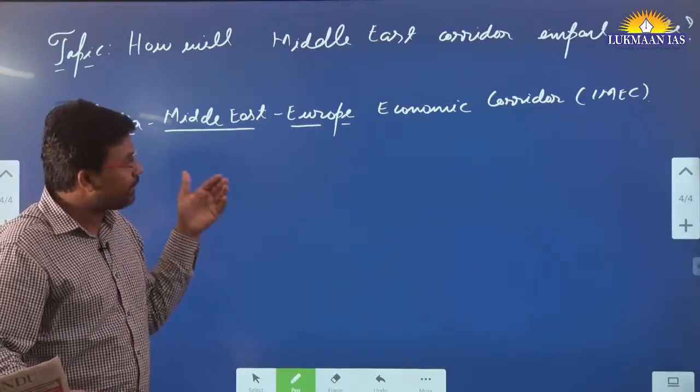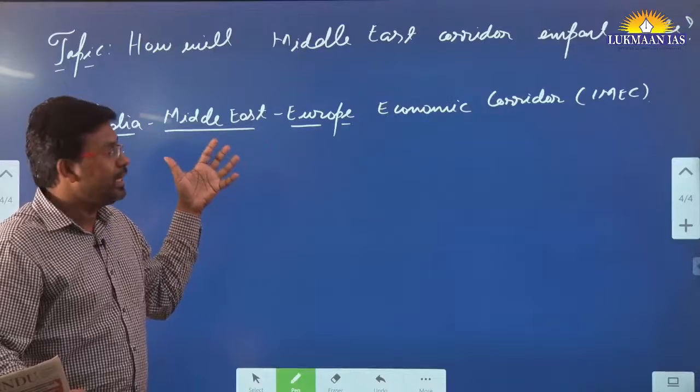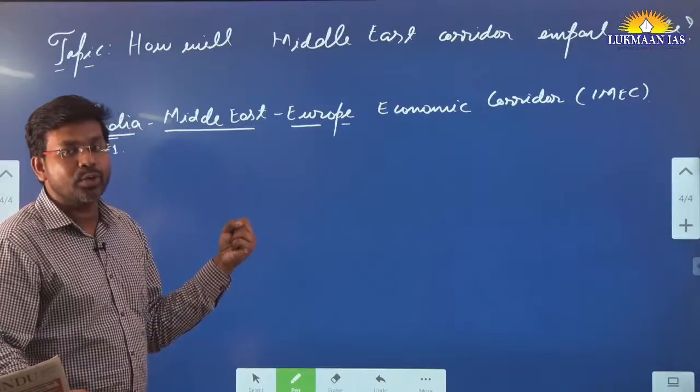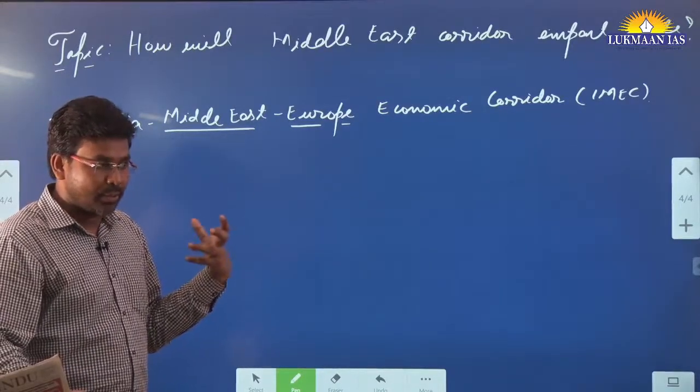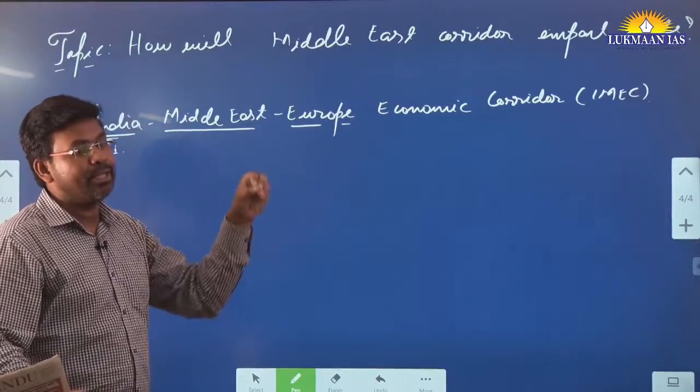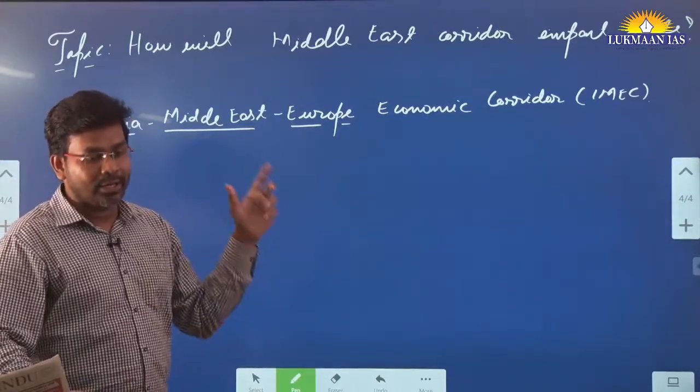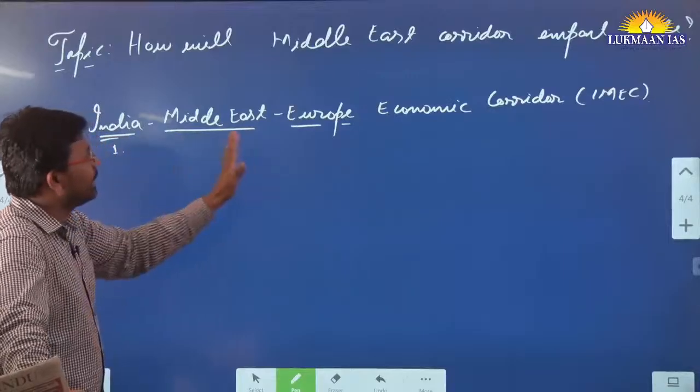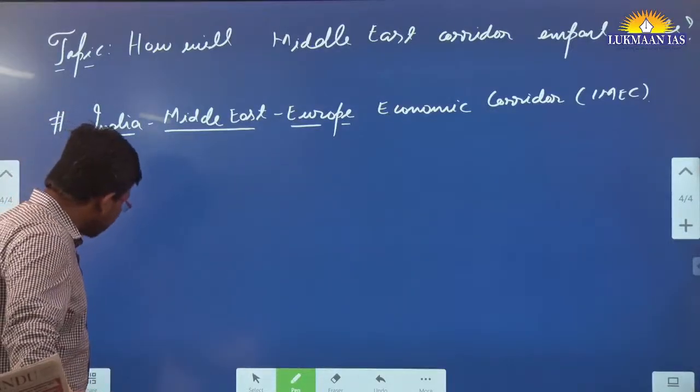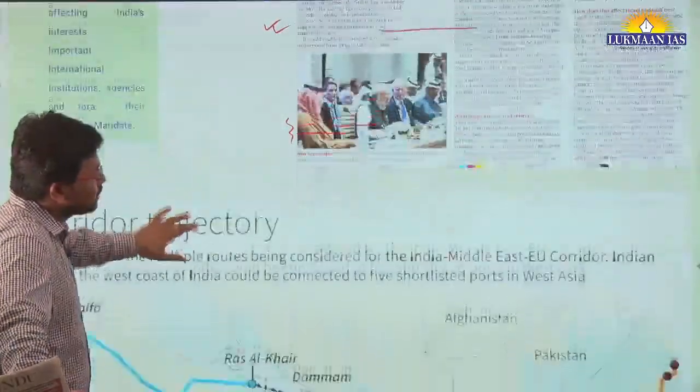They have decided that 60 days after this announcement, they are going to sit together and make time-bound goals, setting by what time they are going to achieve what target under this India Middle East Economic Corridor. So let us quickly see how this corridor looks.